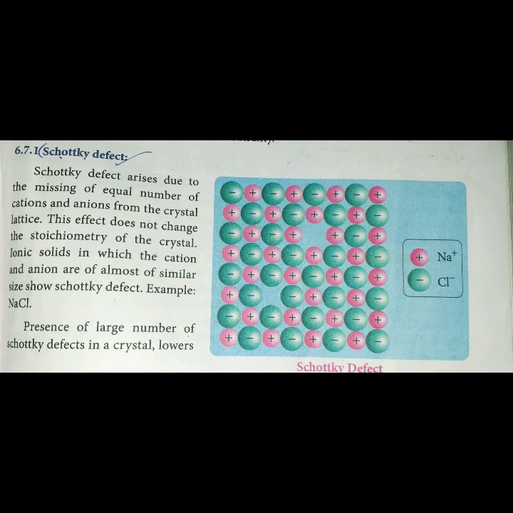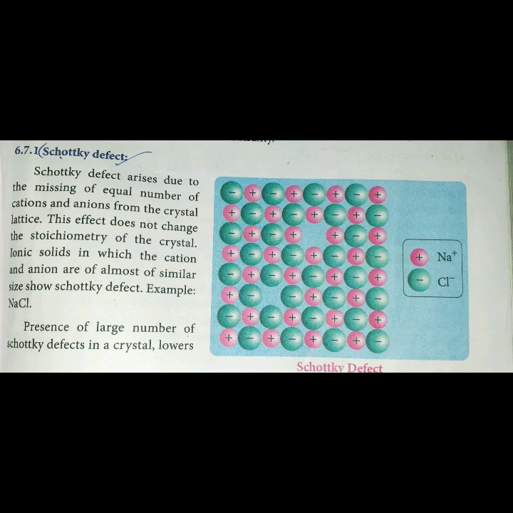Always the anion size is very large when compared to the cation. Cation size is very small. In such an arrangement, if one cation and one anion are missing, such a crystal defect we call a Schottky defect. So Schottky defect arises due to the missing of equal number of cations and anions. If 2 cations are missing, then immediately 2 anions are also missing. If 1 cation is missing, then 1 anion is missing. So when equal numbers of cations and anions are missing from the crystal lattice, such a defect is called Schottky defect. Second point, this defect does not change the stoichiometry.